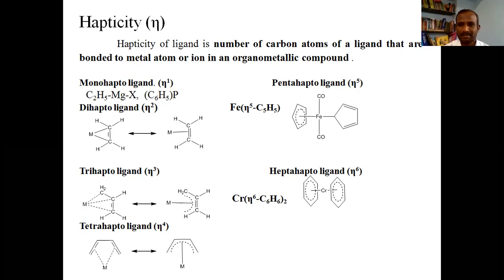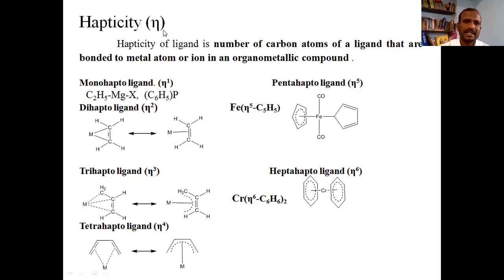What is hapticity? Hapticity is the number of carbon atoms of that ligand which are making bonds with the metal. The number of carbon atoms may differ from 1 to 8, and depending on that, we will have different hapticity of that ligand. Hapticity is the number of carbon atoms of a ligand that are bonded to a metal atom or ion in an organometallic compound.